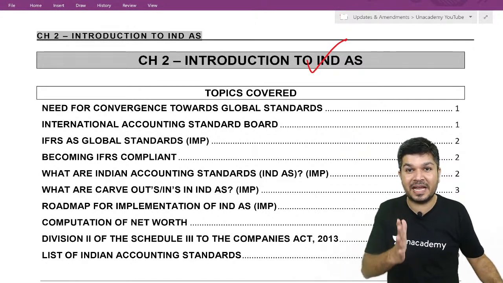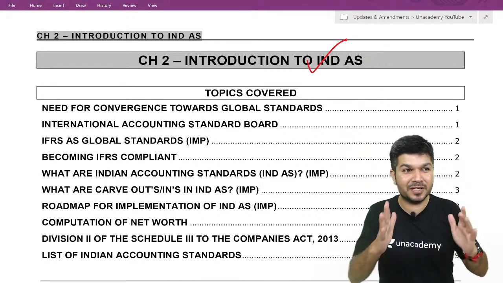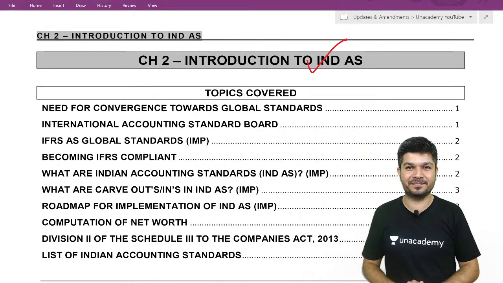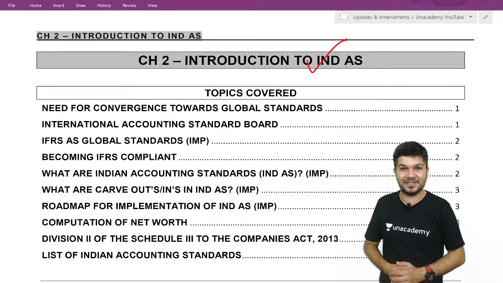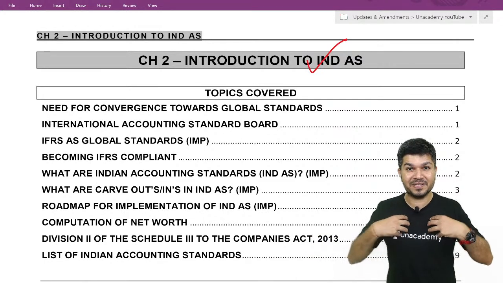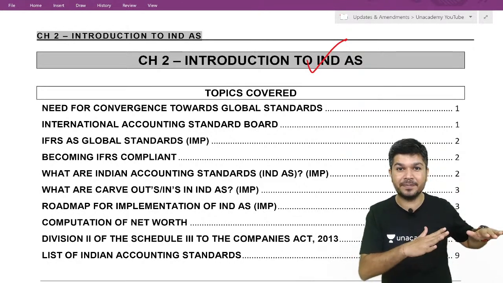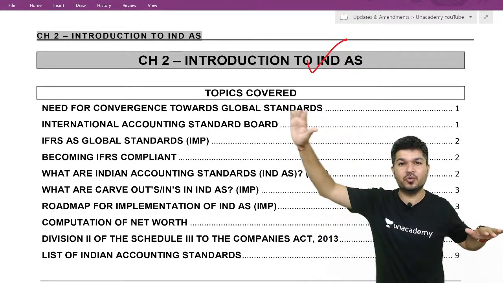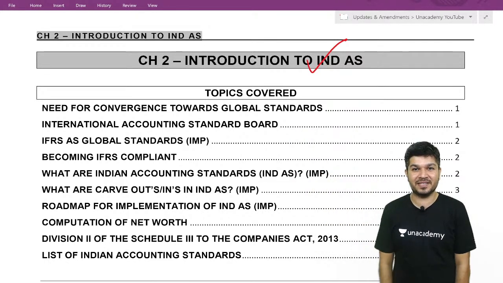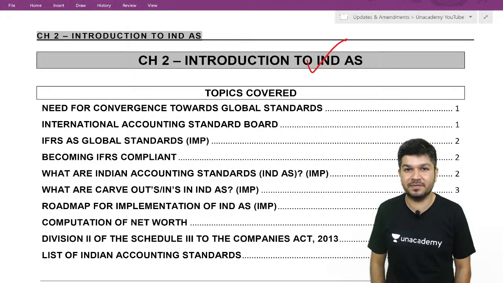So can I say the international investors are also investing in Indian companies? Whenever international investors invest in your companies, would they see your financial statements? Definitely they'll see the financial statements before investing. Now, my financial statements are prepared as per Indian laws. Do you think the accounting standards in India and those in the US, UK and abroad would be the same or different? Sir, they will definitely be different.